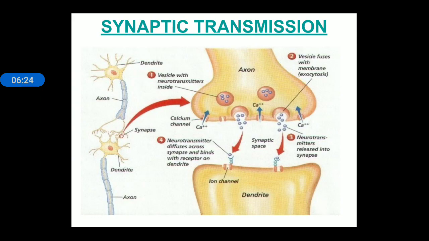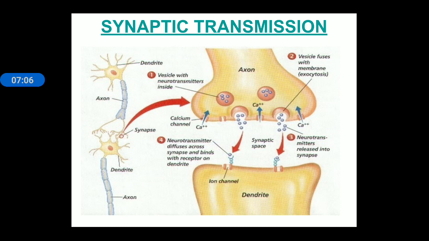This is the synaptic transmission. You can see the upper portion is known as the axon ending and the lower area is the dendrites. Dendrites receive the message and the axon ending delivers the message to the next neuron. The axon ending contains vesicles in which neurotransmitter is stored. When the message travels towards the axon end, the vesicle fuses with the membrane of the axon ending and releases the neurotransmitters, which are received by the receptors present on the dendrite area.